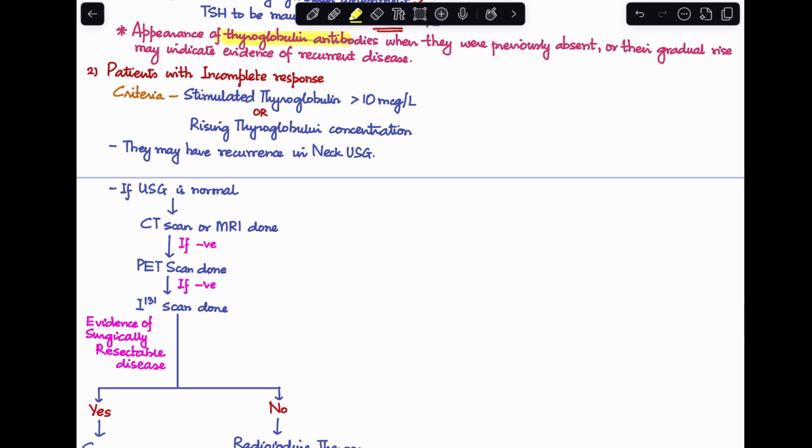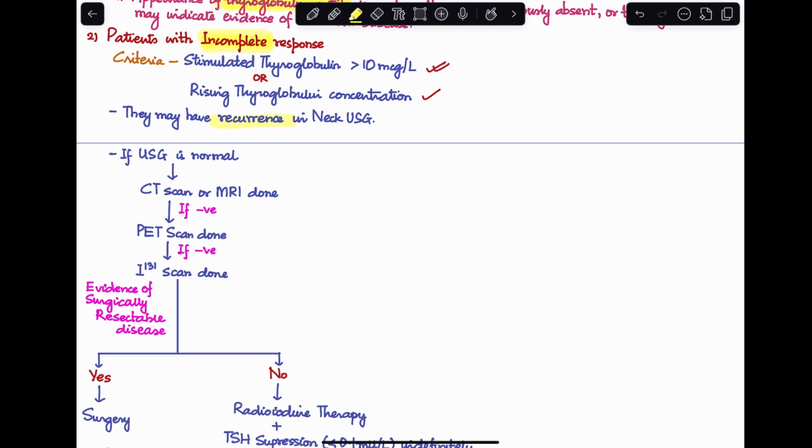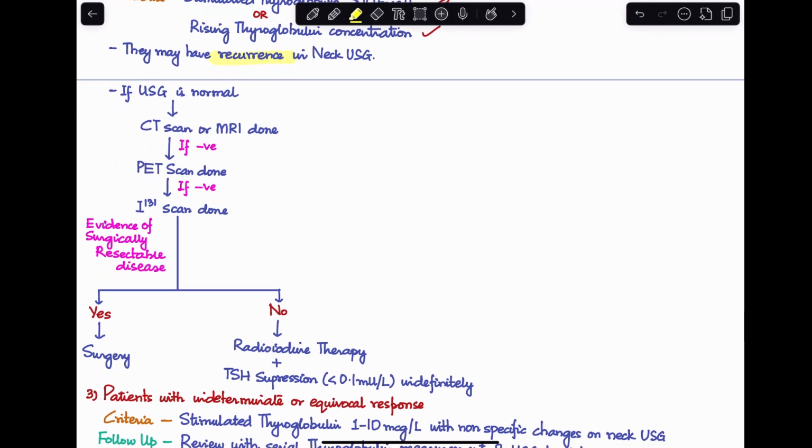Next is patients who have had an incomplete response. Now, what is the criteria for this? This is when the stimulated thyroglobulin is more than 10 mcg per liter, or there is a rise in thyroglobulin concentration. These cases may also have a recurrence in the neck. In these cases you perform an ultrasound of the neck. If that is normal, we perform a CT scan or MRI.